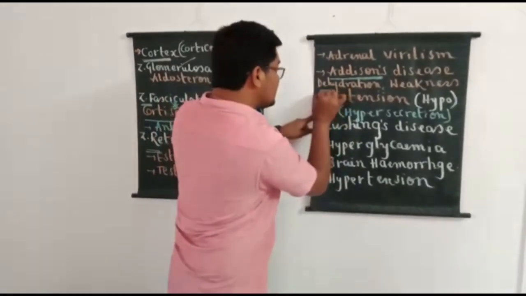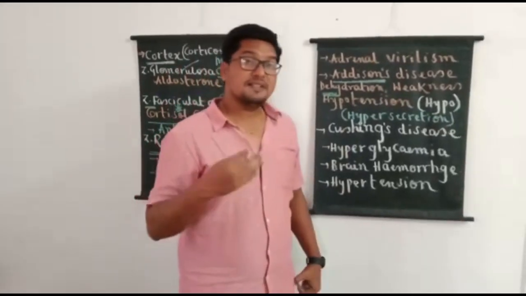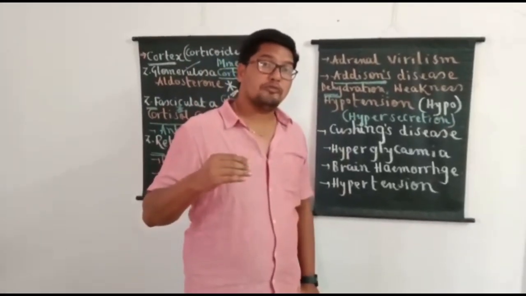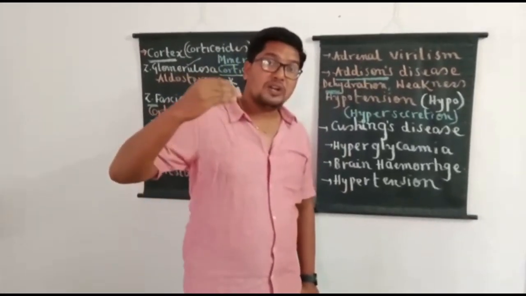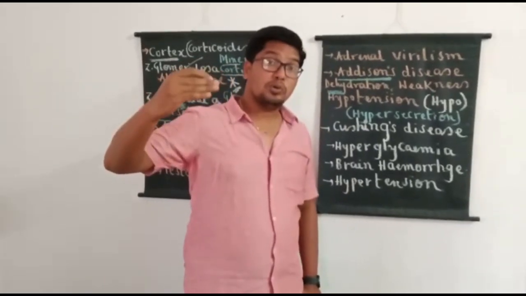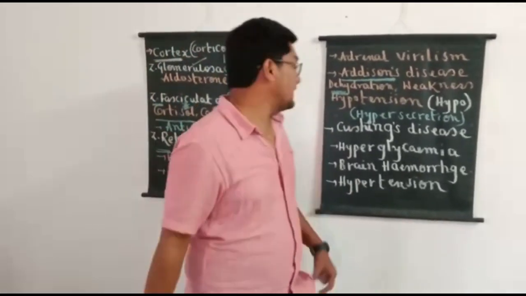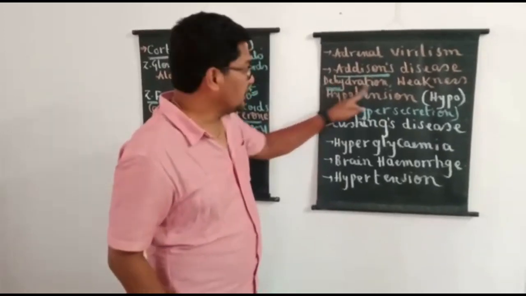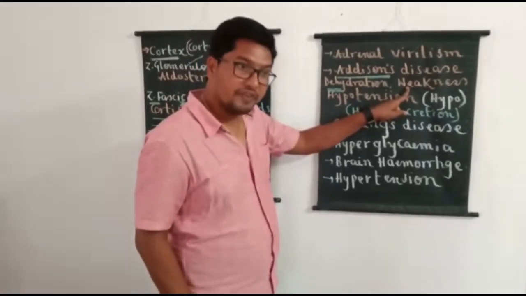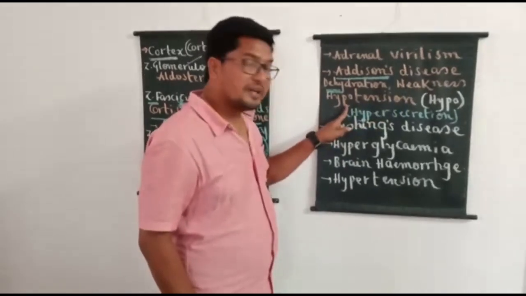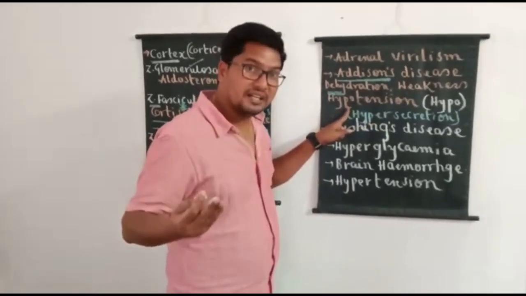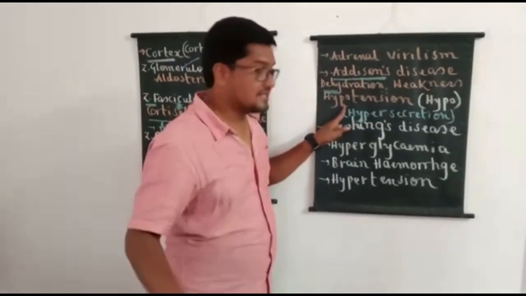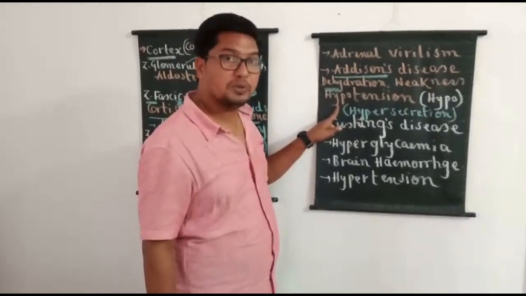And in Addison's disease, what happens? Person suffers from excess loss of water and important minerals like sodium, chloride, etc. from the body. That's why person starts suffering from dehydration. Dehydration results in weakness, and ultimately person loses more water and minerals. Blood pressure decreases. That condition is called hypotension.